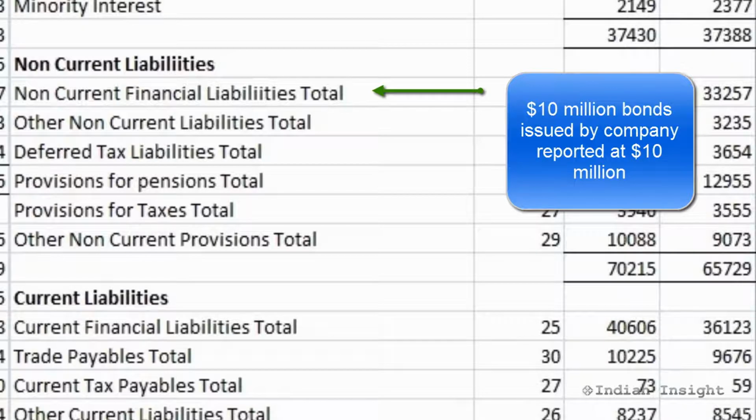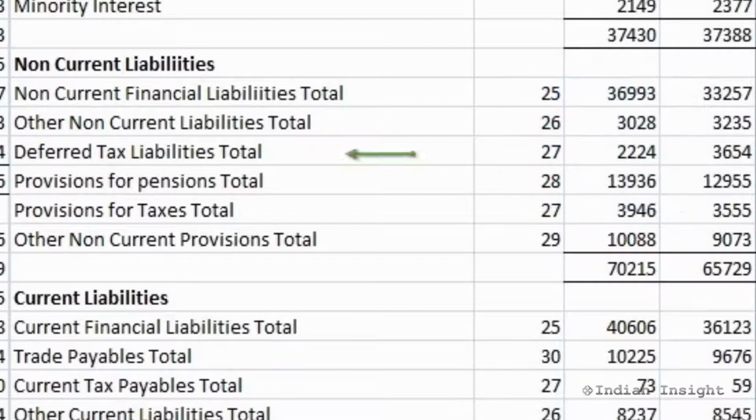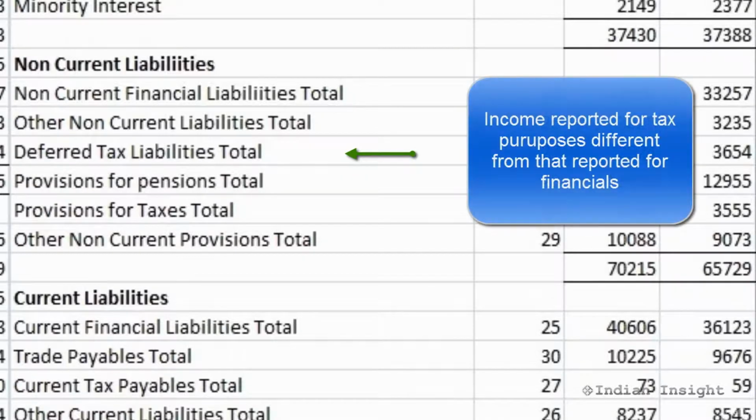The next common non-current liability is the deferred tax liability. Deferred tax liability is a result of the difference between a company's income as reported for tax purposes and the income as reported for financial statement purposes.